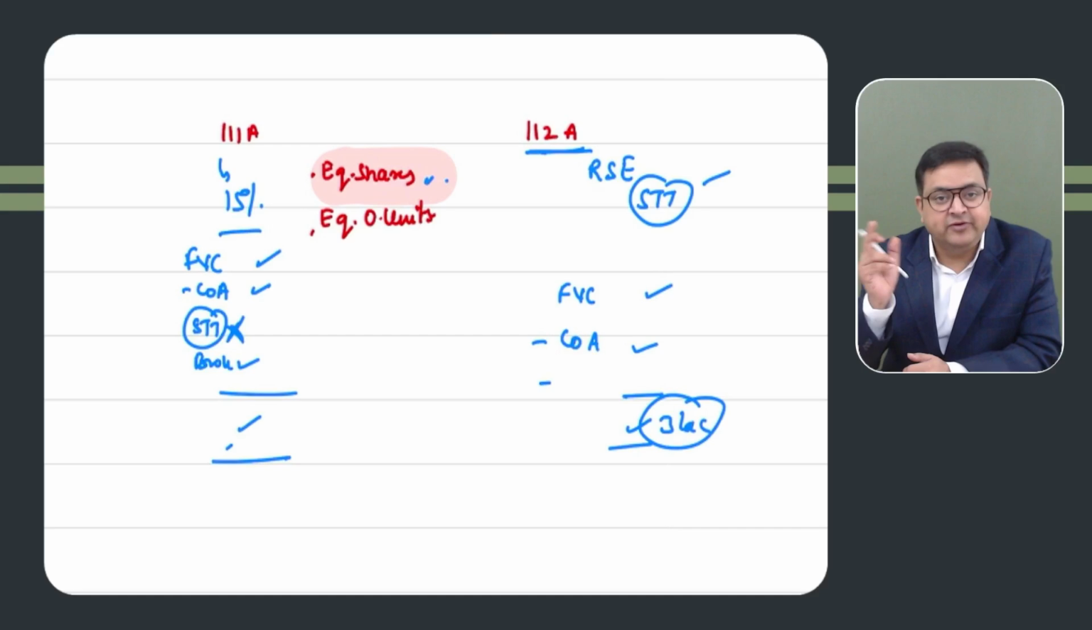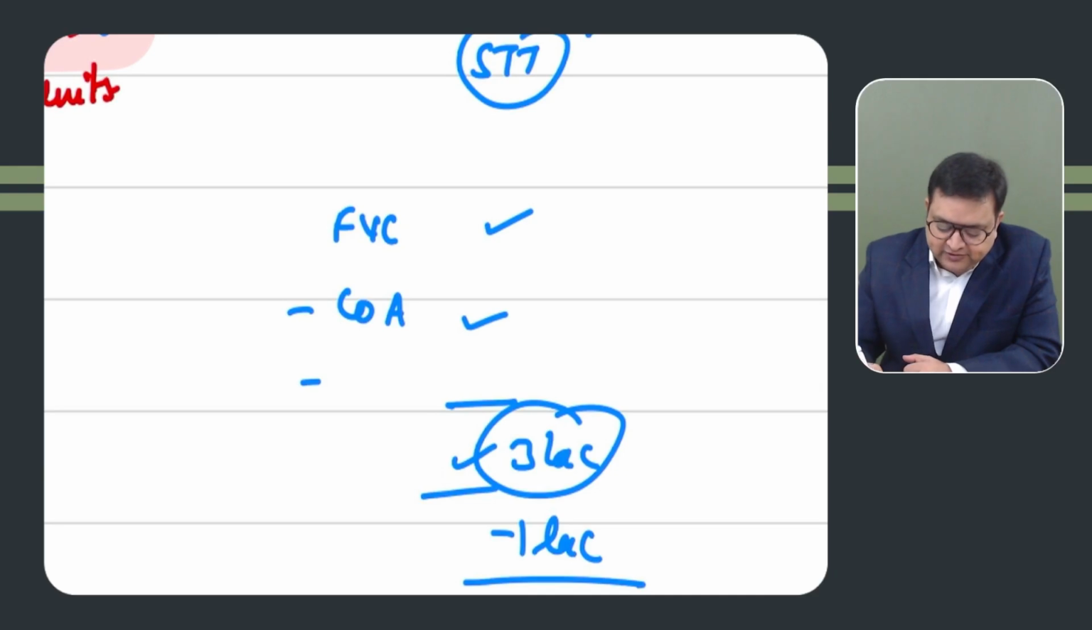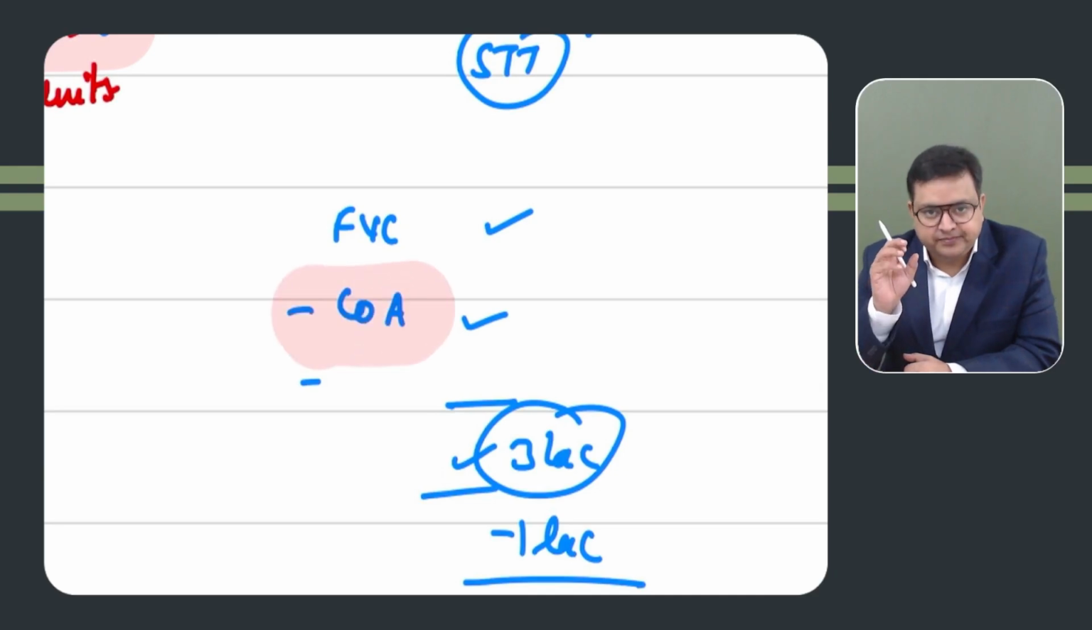So it is taxable at a rate of 10%, but in excess of 1 lakh. So just subtract 1 lakh out of it if you need to compute the tax also in your question. Then on 2 lakh, it would be 10%, 20,000 rupees. Got it? Now, a very important point. What is cost of acquisition in this case?